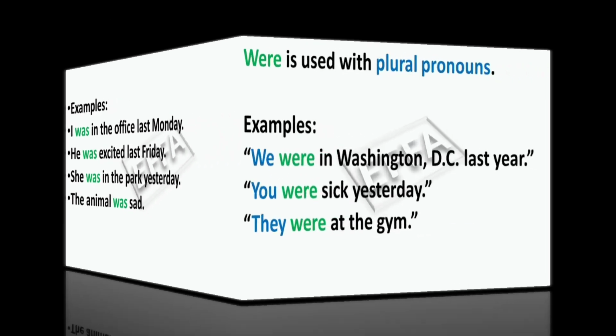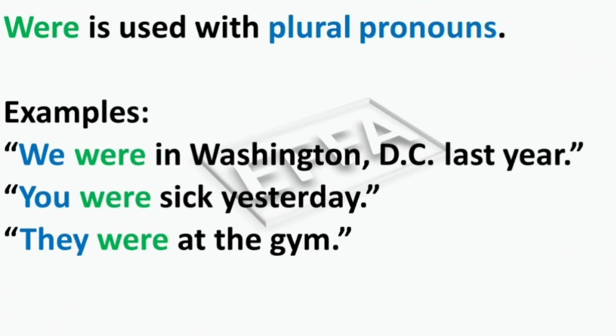Now let's look at were, which is used with the plural pronouns, dear students. For example, we were in Washington, D.C. last year. You were sick yesterday. They were at the gym. You see, were also shows past state or existence. Dear students, I hope you understood this lesson. If not, watch the video a few more times to understand it well.